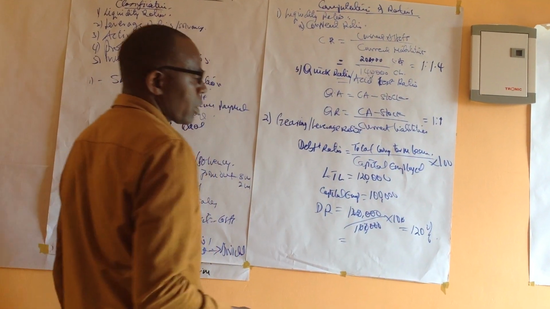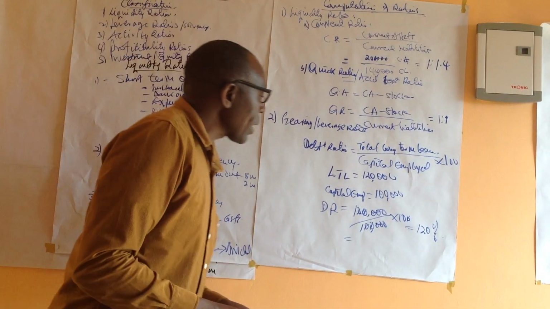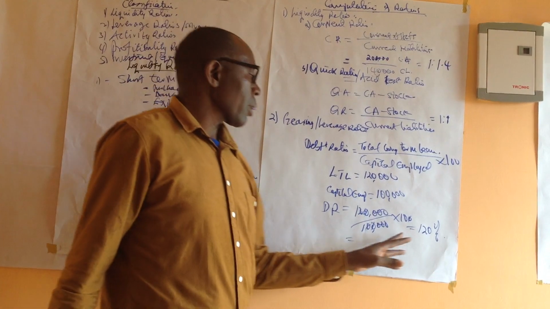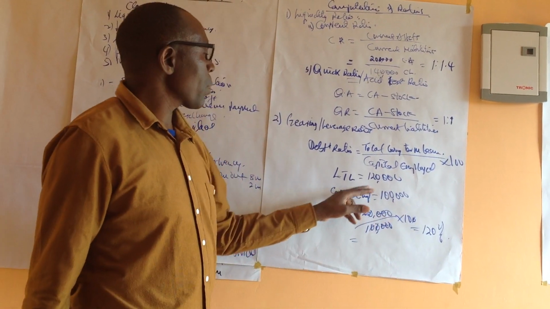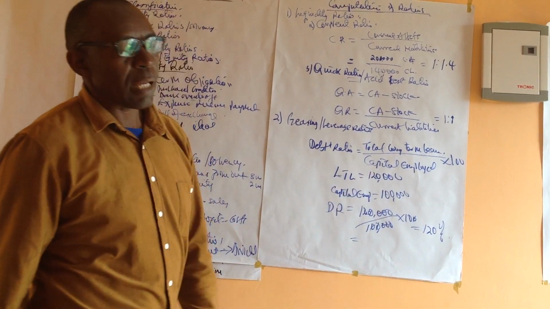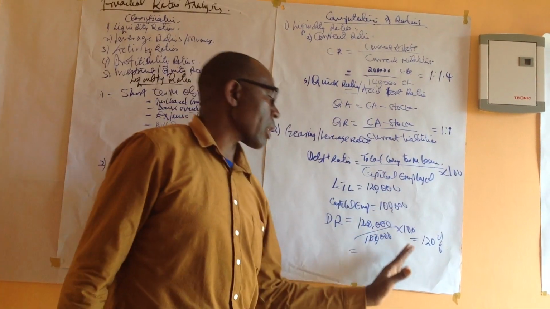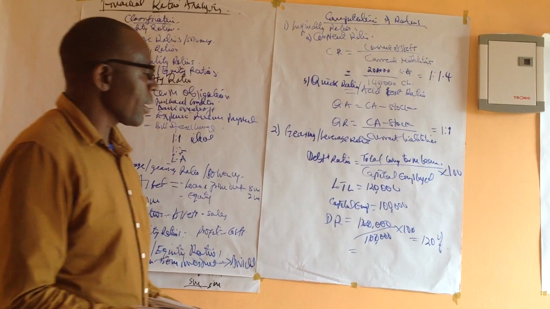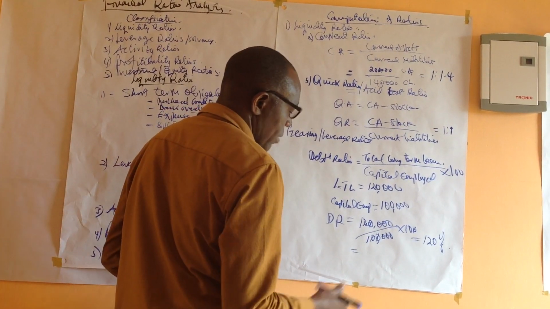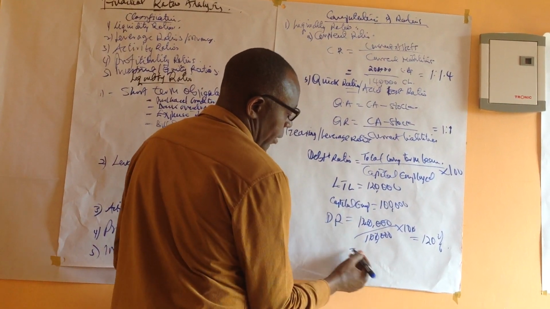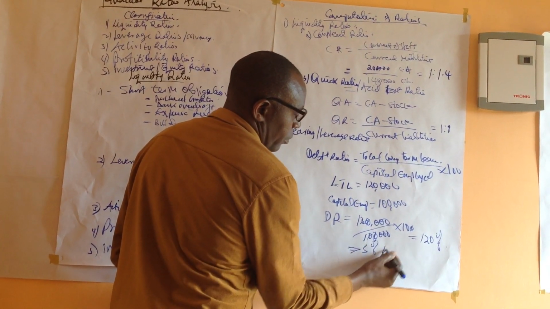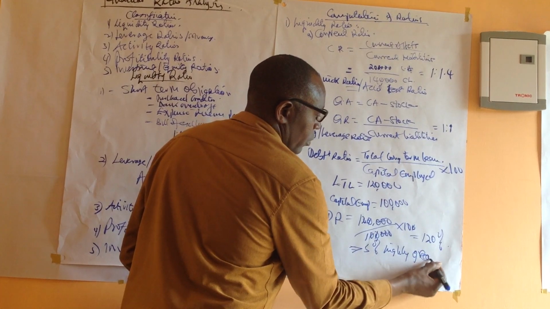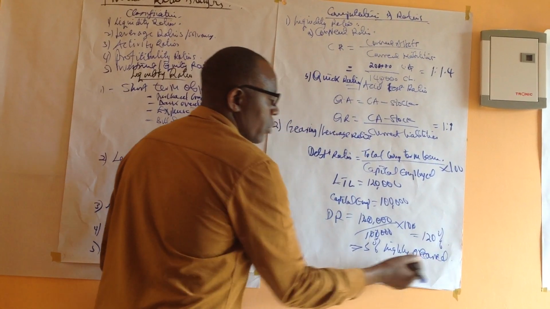That will be 120%. So you find that this is very highly geared, meaning you are depending on loans in our business. Why? Because it's above 50%, and whenever it's above 50%, then it's high gear.